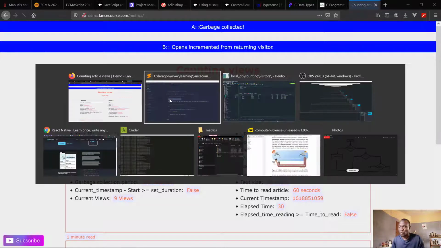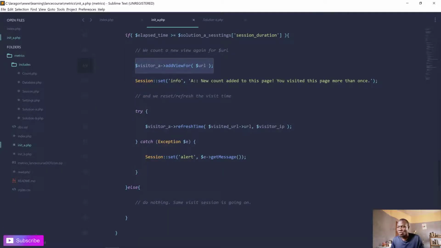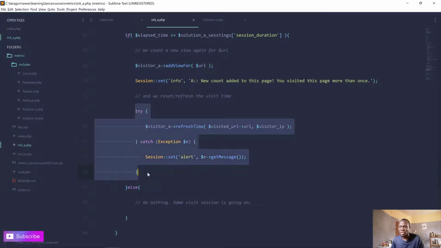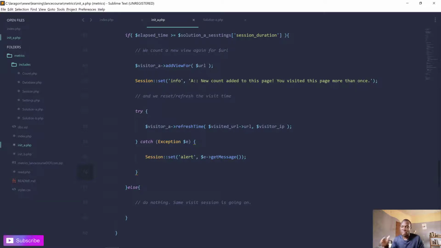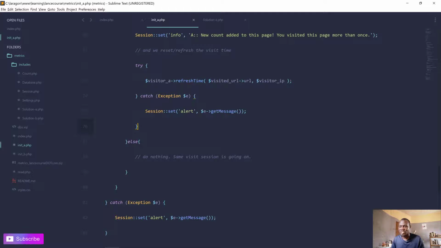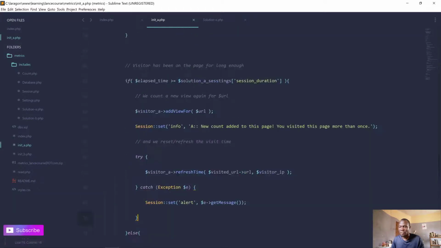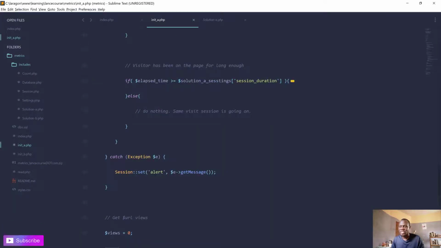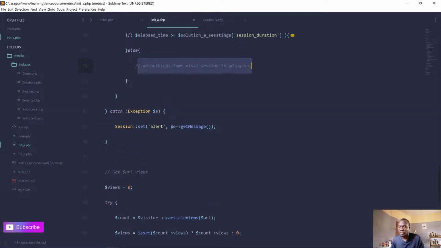So let me go quickly and come back. We do that here. We save the visitor and refresh the time. Of course, we try that to avoid errors, because I want to be able to catch all the exceptions and alert you or whatever is happening. In case you already visited the page but it's not up to that time, we don't do anything. We just keep it quiet like that.